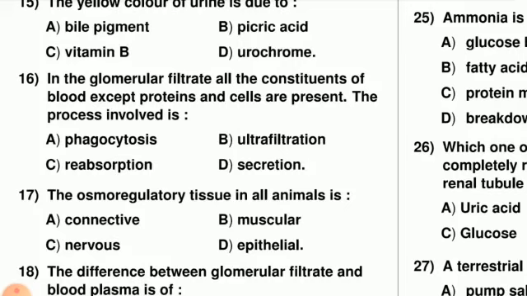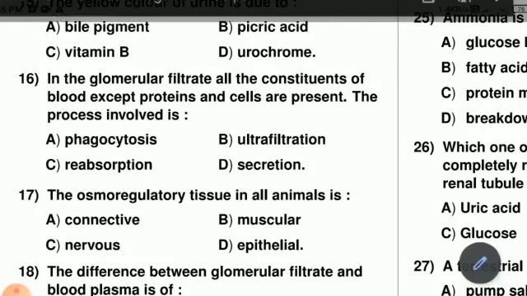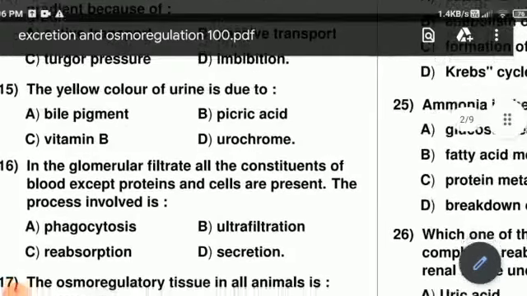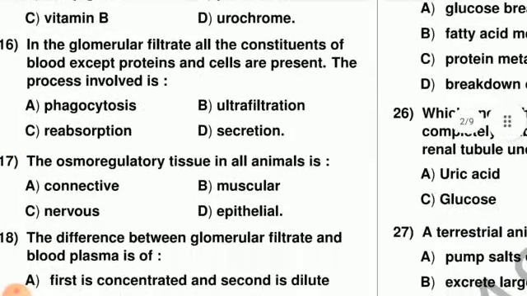In this case the proteins do not go into the filtrate, and blood cells also do not go into the filtrate because of their large size. This is the process in which only small molecules go into the filtrate, and it is considered ultrafiltration, which takes place in the Malpighian body, a part of the renal tubule, which includes the Bowman's capsule and glomerulus.